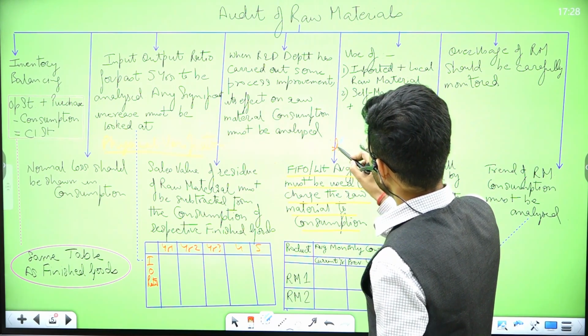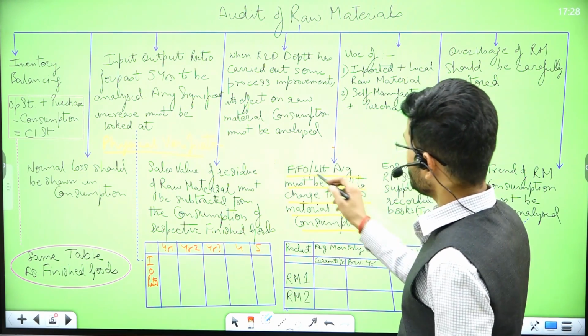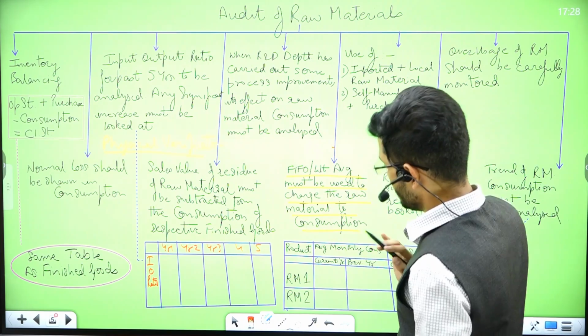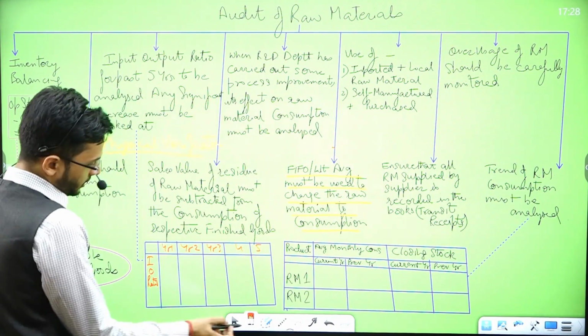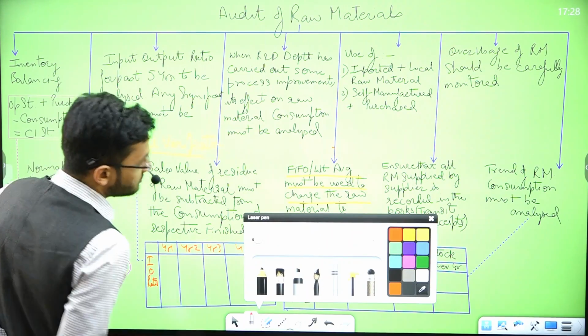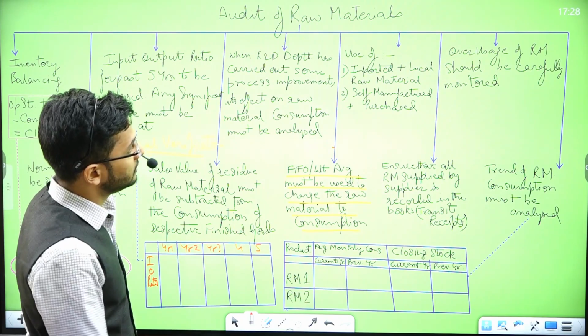From an exam standpoint, only two methods are specified, which are the FIFO method and the weighted average method. That's it. There's no other method from an exam standpoint. Okay, sir. So exam standpoint and practical life standpoint are sometimes different. Yes, guys, exam standpoint is sometimes different from a practical life standpoint.